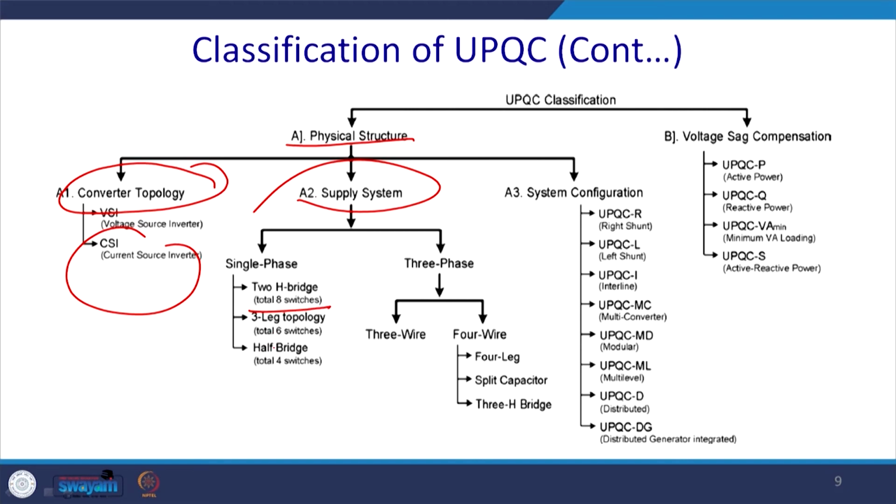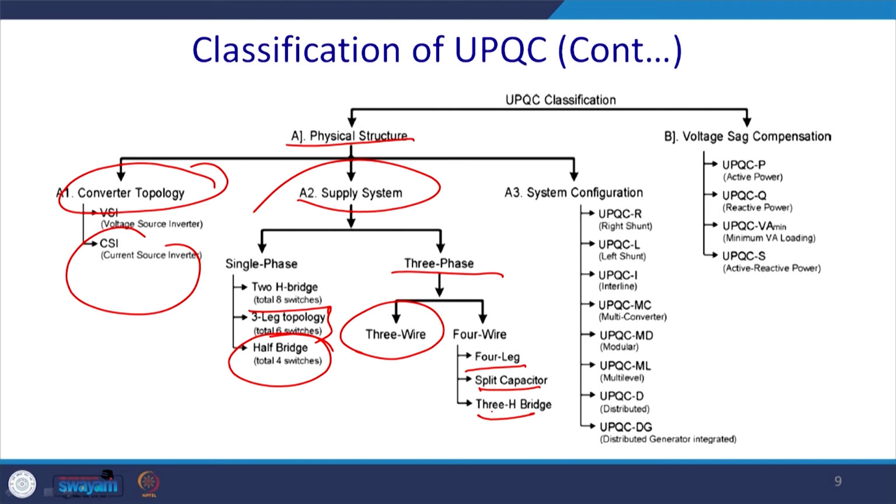Thereafter we may have 3 legs. This is a little compensation: instead of 8, we have 6 switches and 3 legs, and the total is a half bridge or 4 switches. For 3 phase, we may have 3 wire, and we may also have 4 wire, 4 leg, split capacitor and 3 bridge.